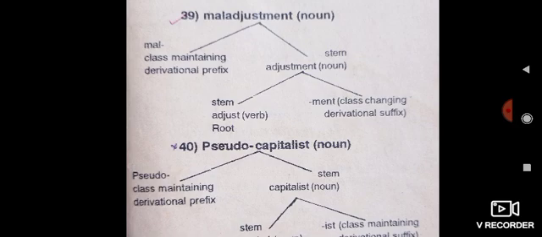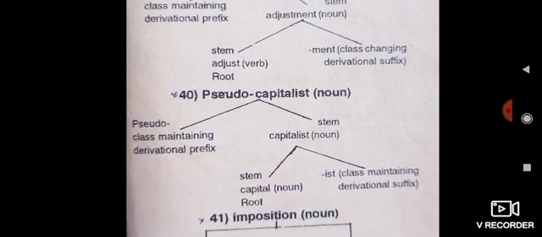Then example number 40, pseudo capitalist. Pseudo capitalist is a noun. This word is divided into two parts. First part is pseudo, and second part is capitalist. Pseudo is a class maintaining derivational prefix, and the stem word is capitalist. Capitalist is a noun.